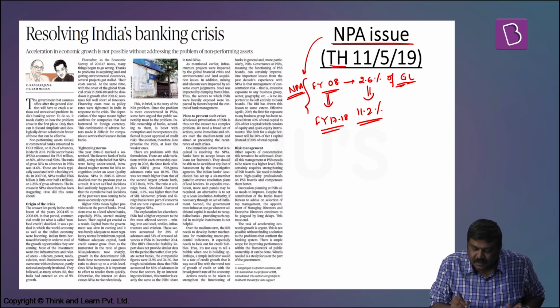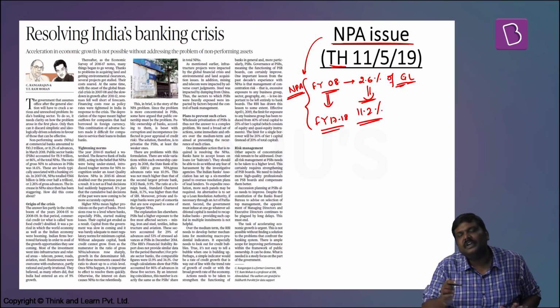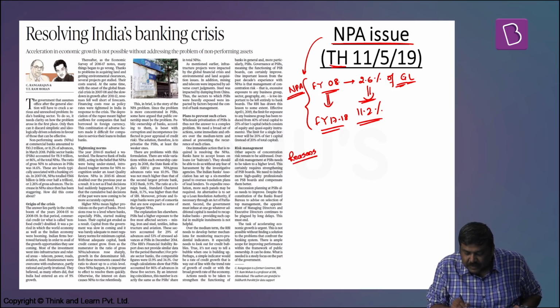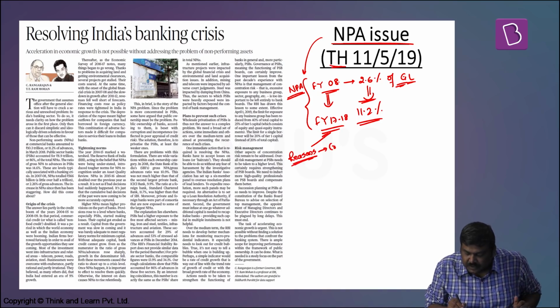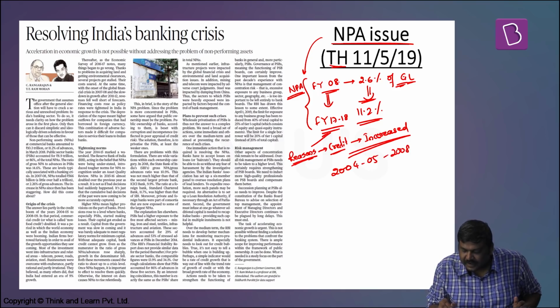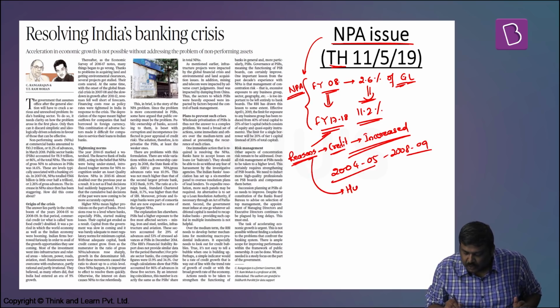So you can see that the NPAs or the non-performing assets have increased by a huge value in a span of a decade. Now the question is, what are the reasons why these NPAs have ballooned to such a huge extent? The reasons which have been cited in the article are: 1. The credit which was given to the corporate sector increased by a huge value during a period of 2004-5 to 2008-9. This was done in expectation of a huge GDP growth rate for the Indian economy.